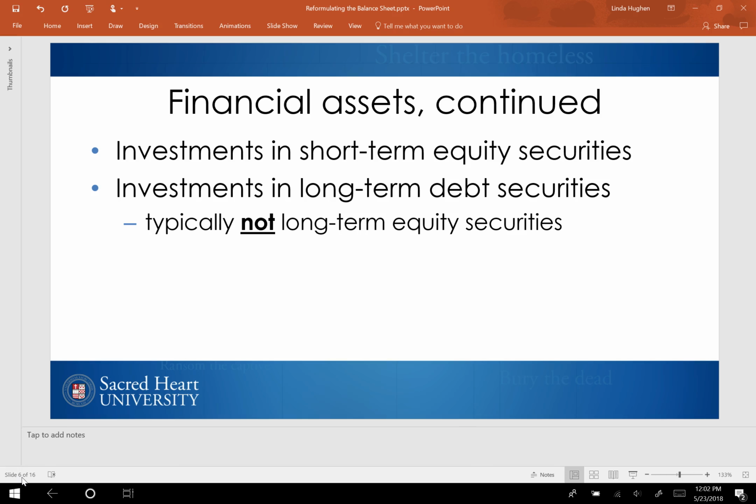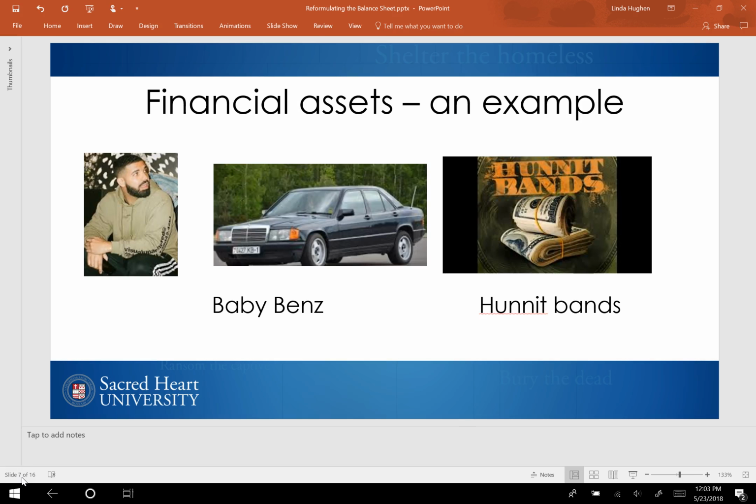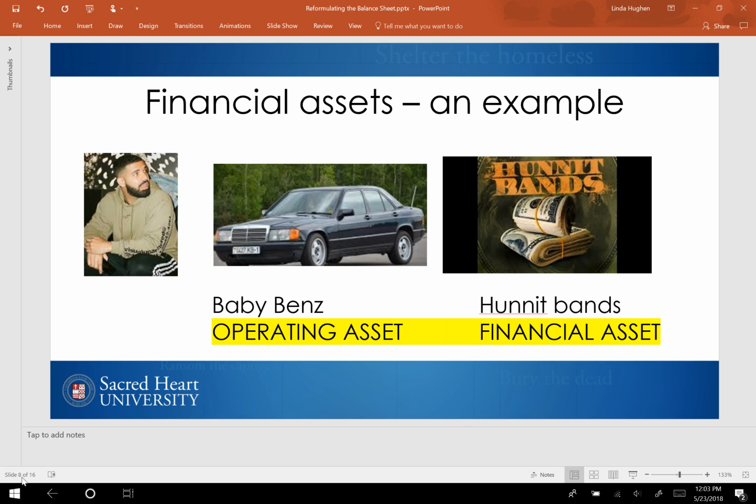Before I move on to specific liability accounts, let's look at a quick example. Let's say that Drake Company has only 2 assets, a baby Benz and hunted bands. Can you classify each of these assets as operating or financial? Take a moment to think about it. Okay, was this your classification? If it was, excellent. Let's move on.